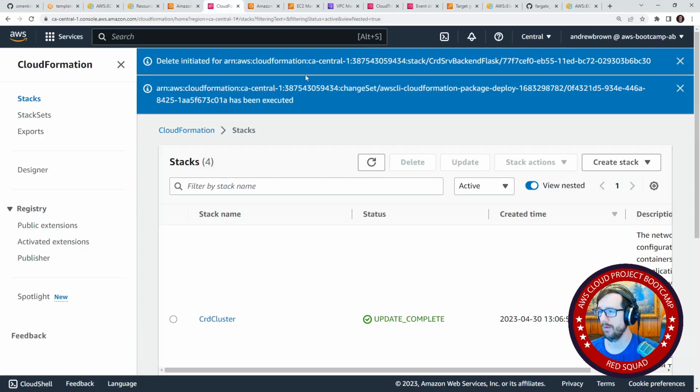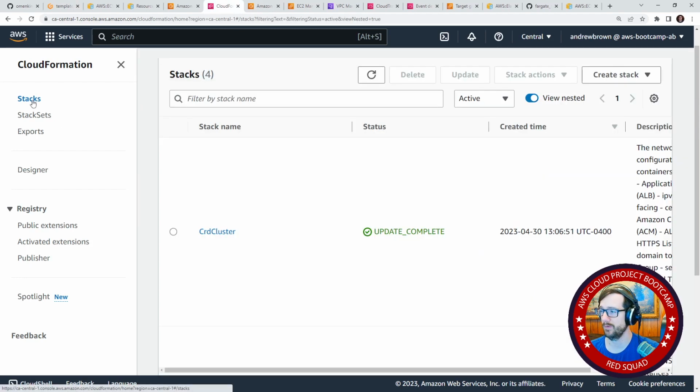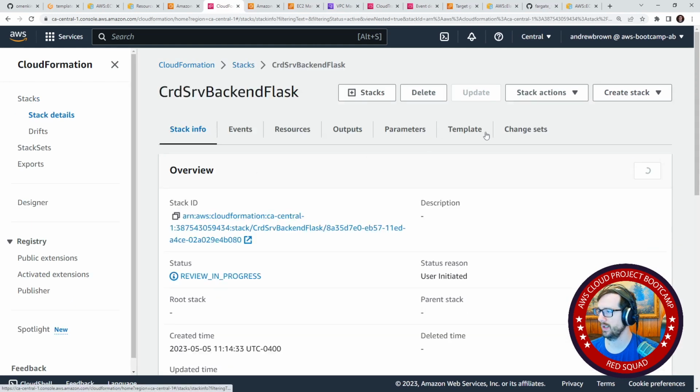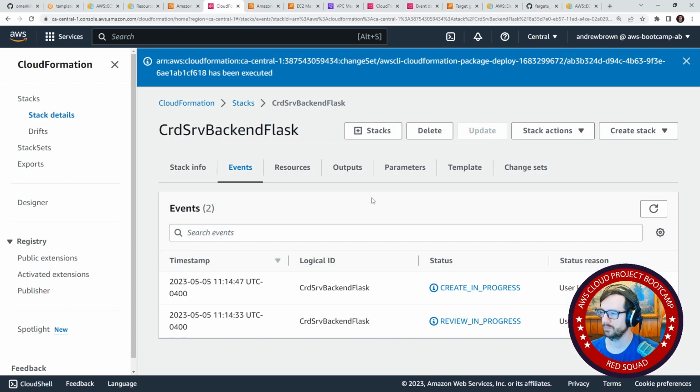I'm going to hope that this decides to work. We'll go over to CloudFormation. I promise you the DynamoDB and the RDS stuff is going to be a lot easier. But yeah, this stuff right now is quite the headache. We'll go over to our change sets. I'm going to execute the change set. I'll be back here in a bit.